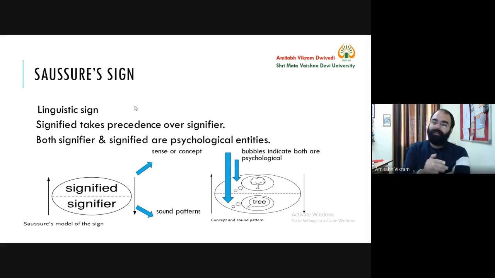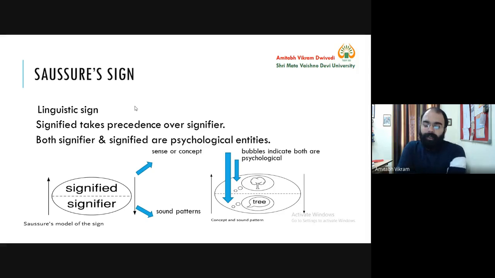So this is how language is acquired worldwide. It is not only your specific case or only in India, but elsewhere across the globe this is the pattern. So that's why signifier is associated with sound pattern, and that sound pattern is also first in our brain, and brain directs us to speak it out. So that's why signifier is a sound pattern, and both signified and signifier are psychological entities.